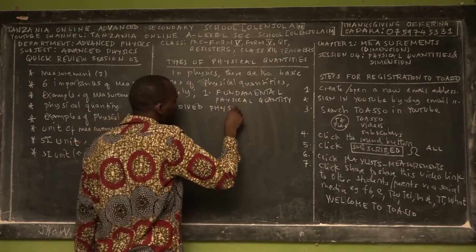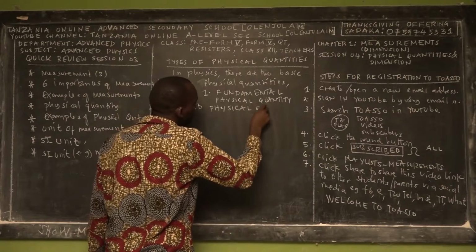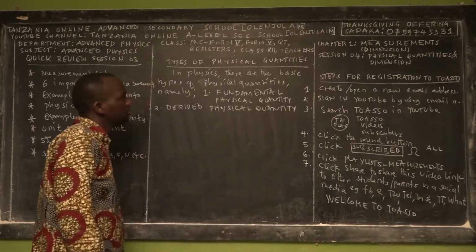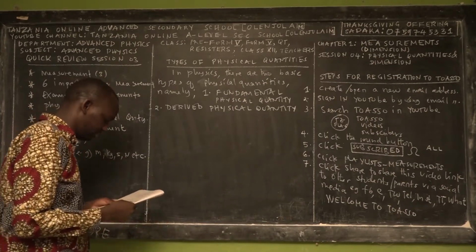So these are the two types of physical quantity.